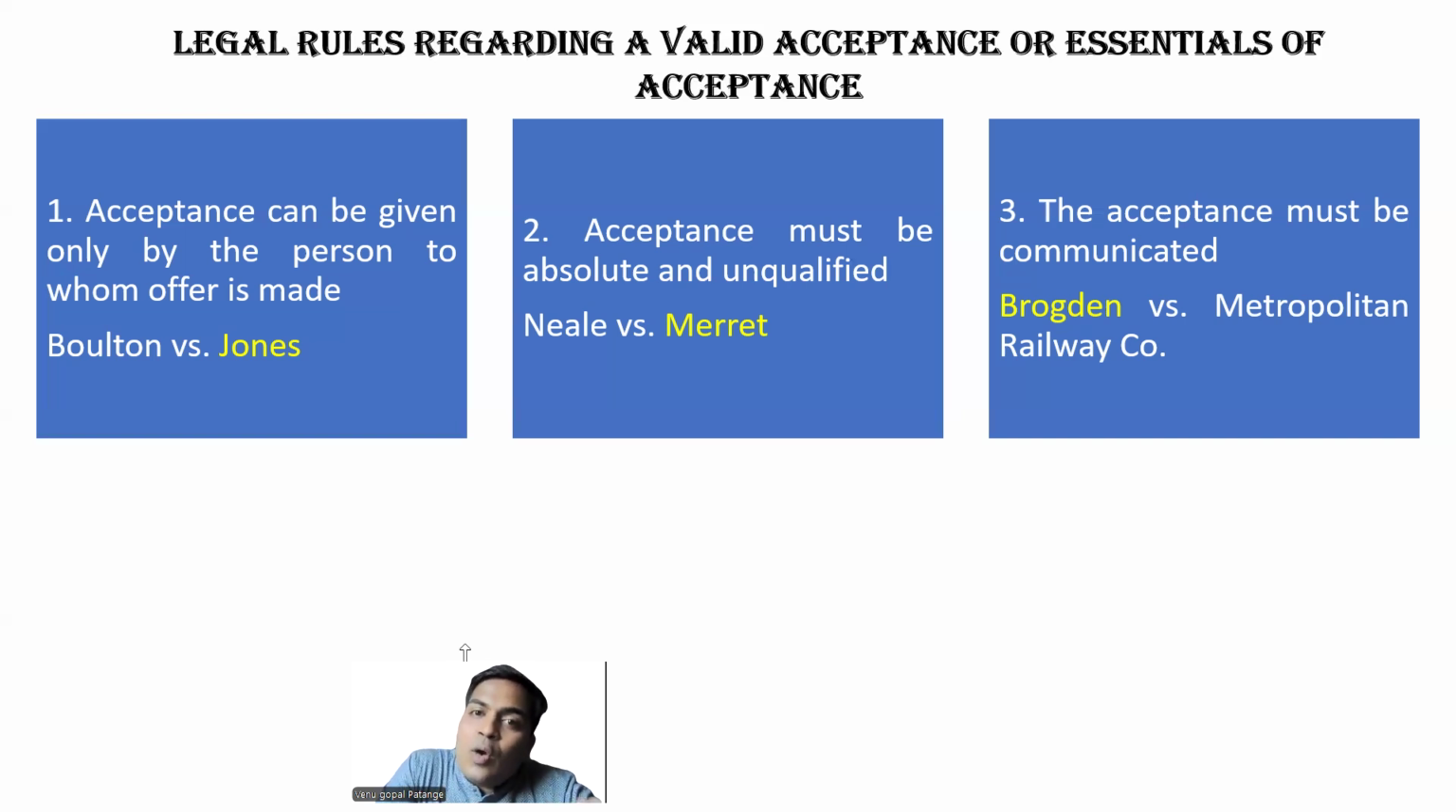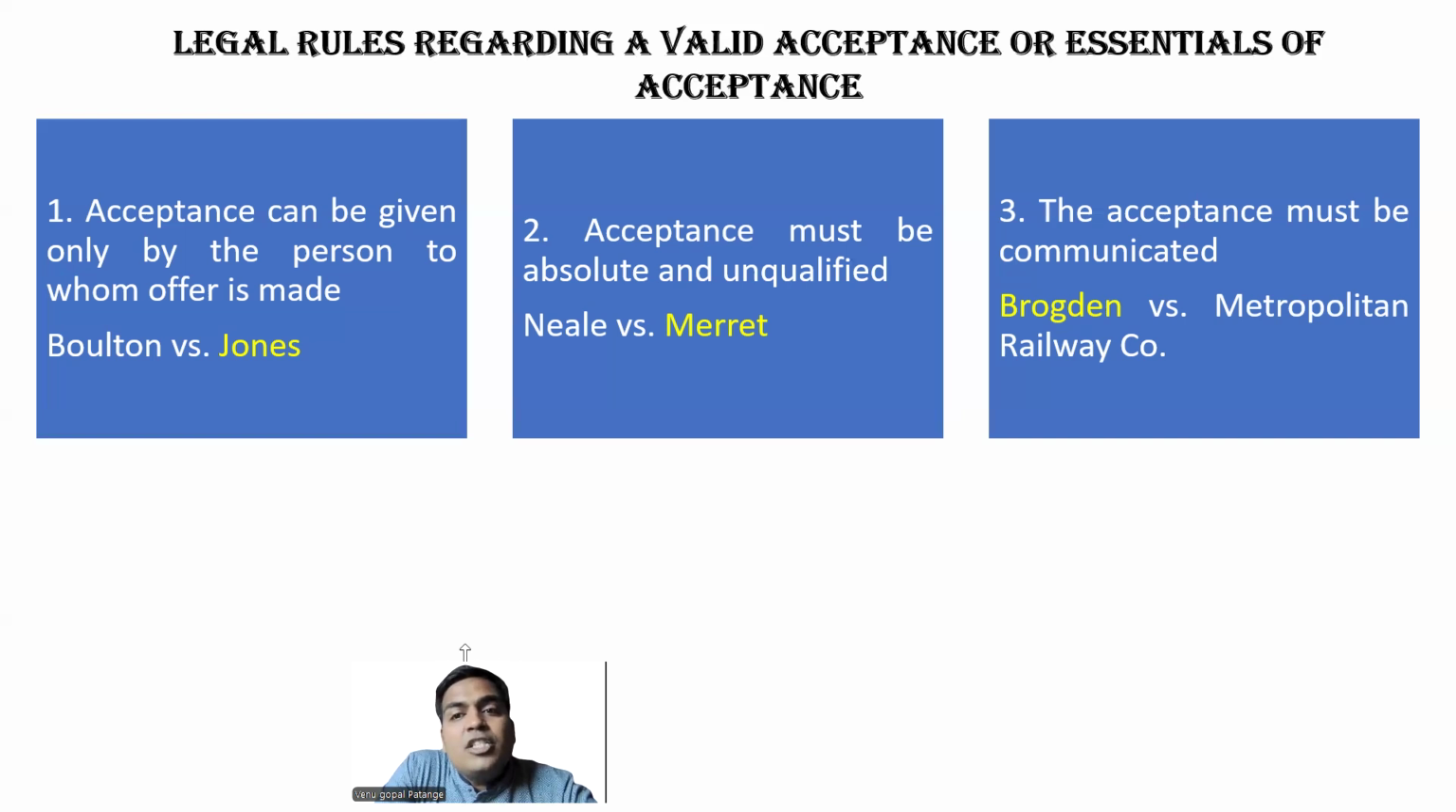C has given an order to A, so only A can accept and only A can reply to C, but not B. The second point is that acceptance must be absolute and unqualified, unconditional. Conditions can be many: payments, due dates, quality, product, many things. Your acceptance should be unconditional. If there is a condition, it becomes a counter offer; it will not become an acceptance.